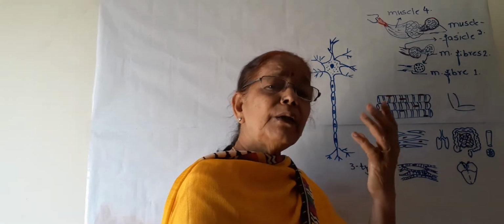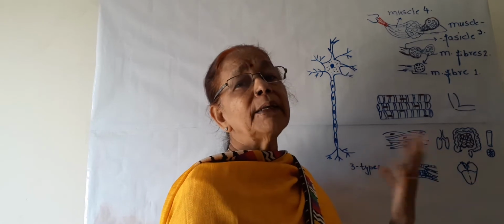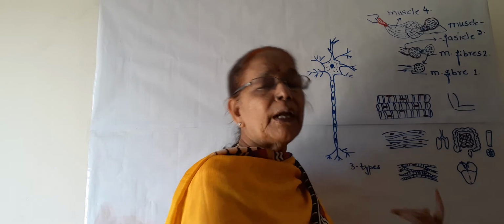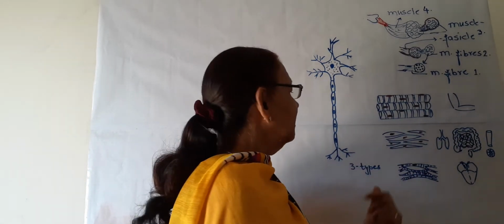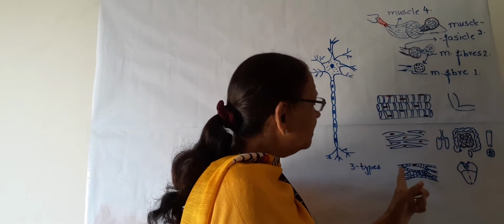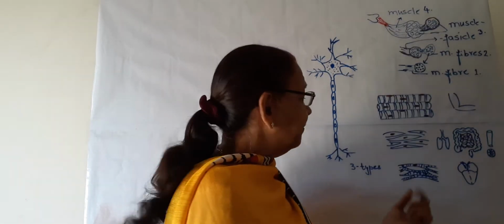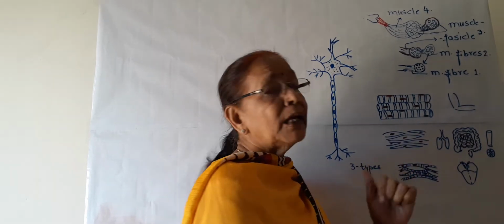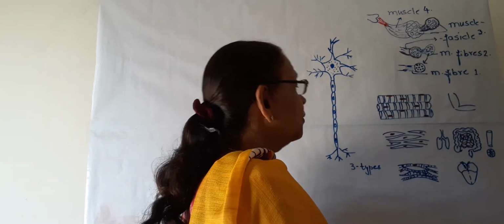They relax and contract involuntarily, and the heart functions by relaxation and contraction, and blood comes and goes out of the heart due to the presence of these muscles. These muscles also show striation or bands like this, but a special quality of these muscles is that they are branched. Each cell is branched, but one cell has only one nucleus, or uninucleate.